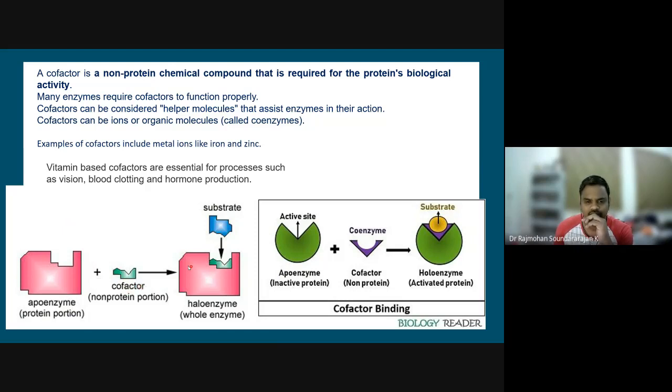Once it is attached, it will readily attract the substrate. The substrate will bind to the active sites of the holoenzyme, and there will be further product formation through the intermediate. Once the substrate gets attached, it is the ES complex, and it will proceed to form the product.